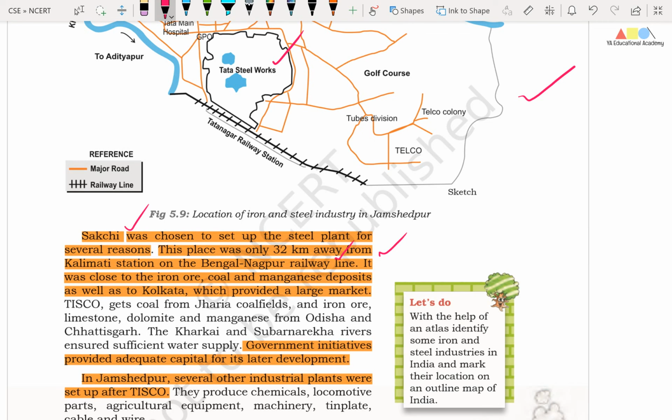Because of this, transportation of raw materials as well as of finished iron and steel becomes easy. It was close to the iron ore, coal and manganese deposits as well as to Kolkata, which provided a large market. So the location is close to raw materials and also to the market.